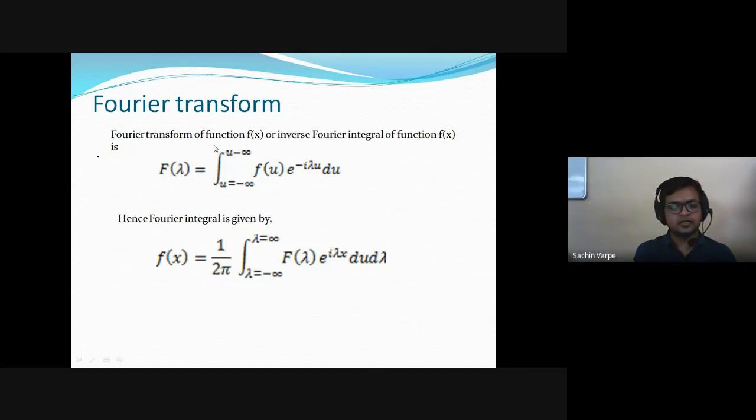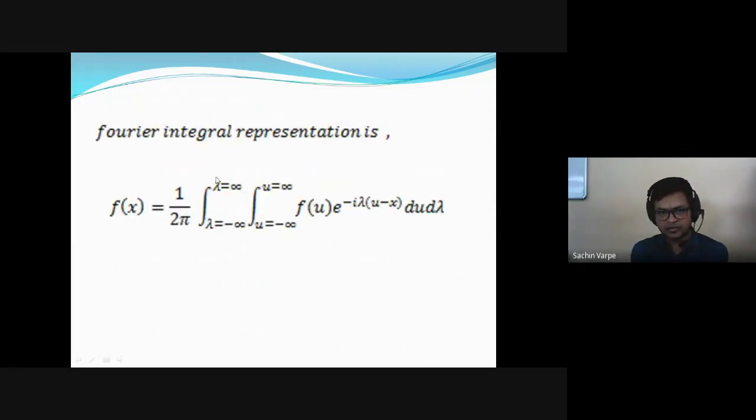In Fourier integral representation, we have the two variables lambda and u. When we separate out the function of lambda, that is called a Fourier transform. That is, f of lambda is the integral from minus infinity to infinity of f of u e raised to minus i lambda u du. Isn't it?